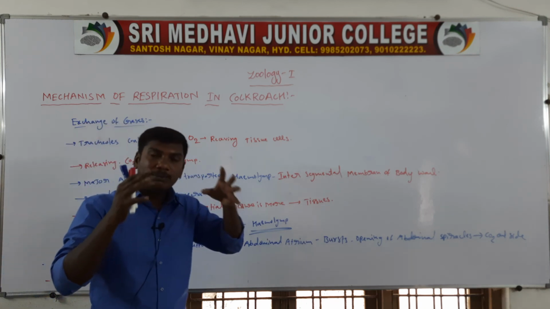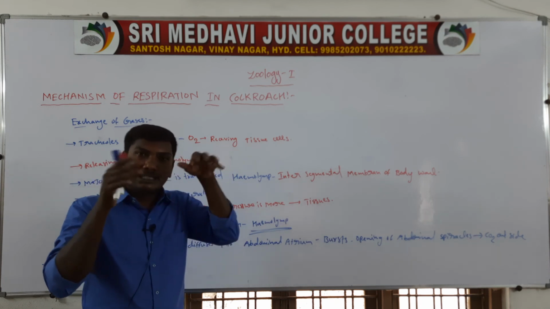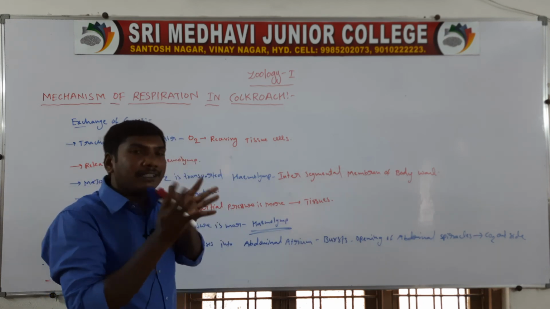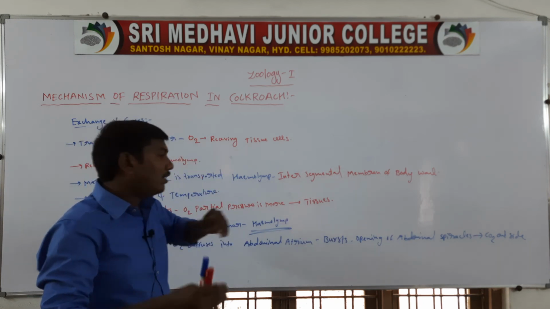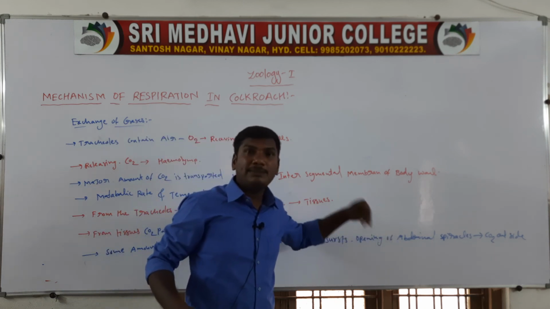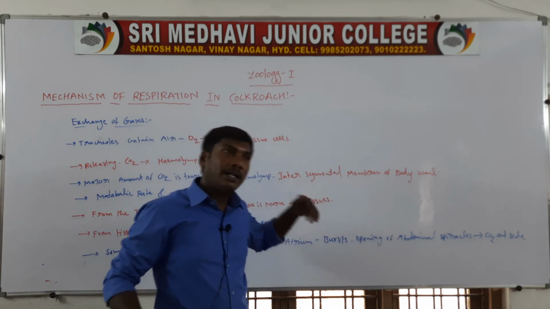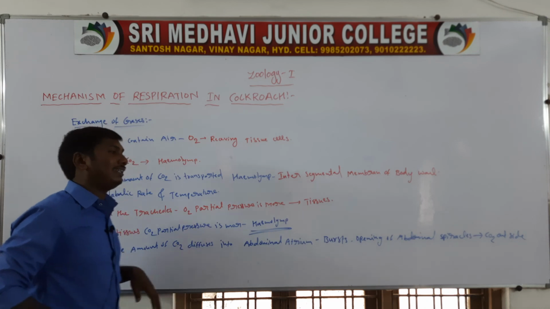In the atrium of the abdominal spiracles, the CO2 pressure increases. At that time there is a bursting of the atrium, the abdominal spiracles open, and the CO2 goes outside the body.